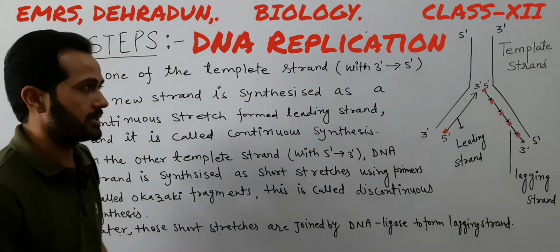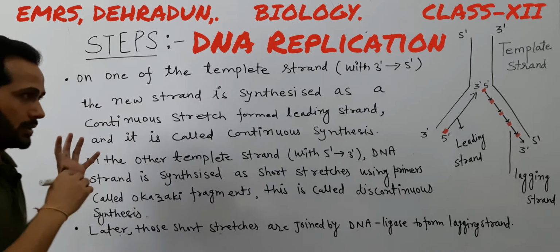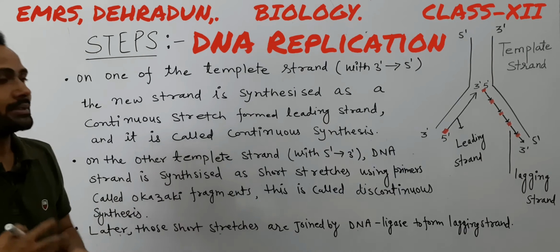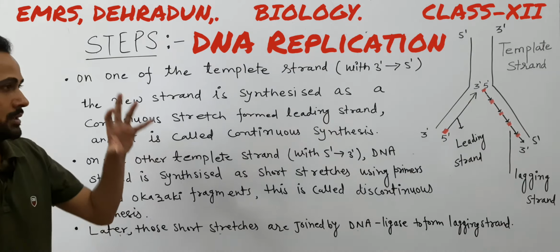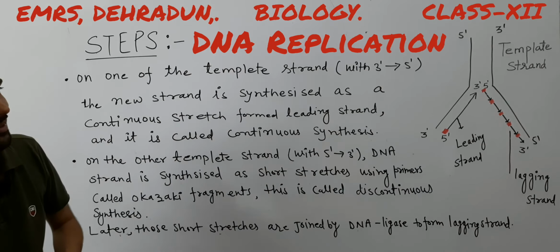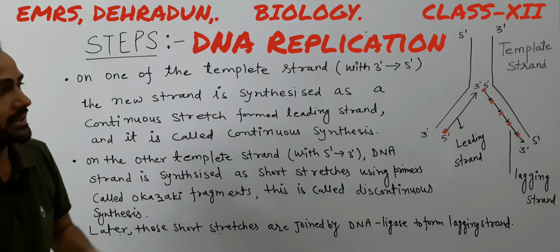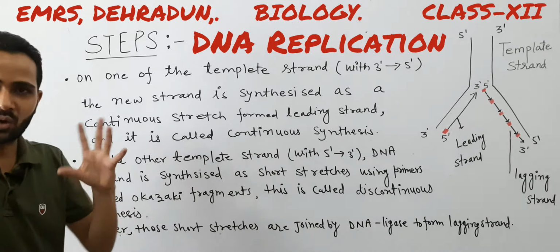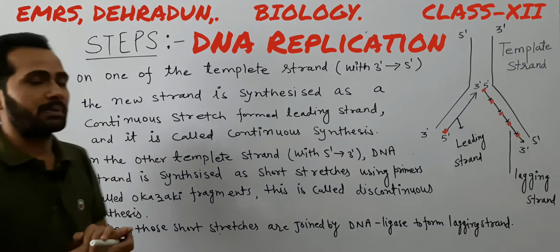So in this way, DNA replication completes, and overall the DNA replication process is a semi-discontinuous process, because on one hand it is continuous and on the other strand it is discontinuous. That's why, as a whole, the DNA replication process is called a semi-discontinuous process. So these are some steps through which DNA replication takes place in living beings.